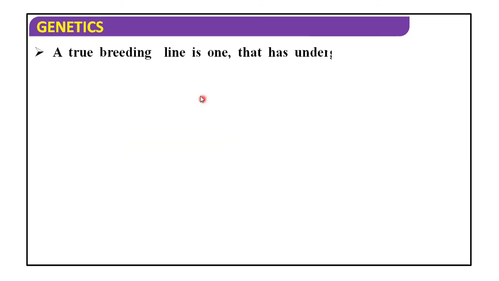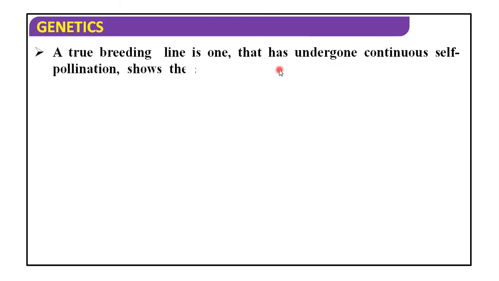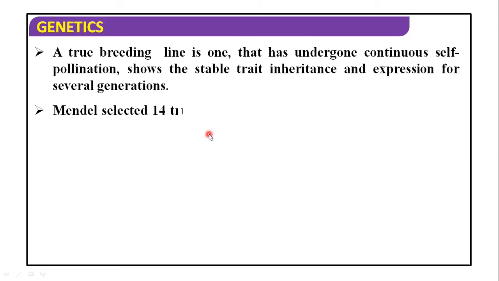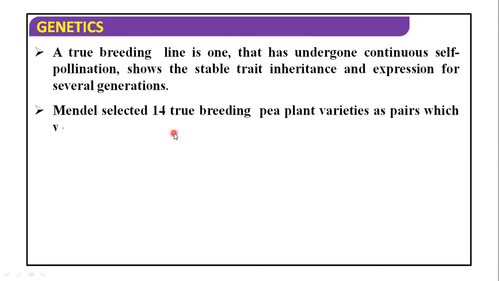A true breeding line is one that has undergone continuous self-pollination and shows stable trait inheritance and expression for several generations.